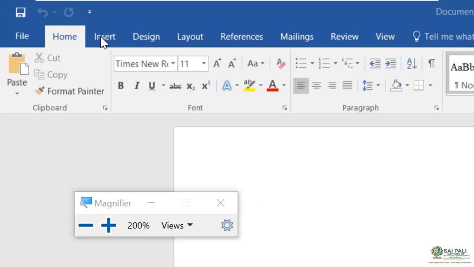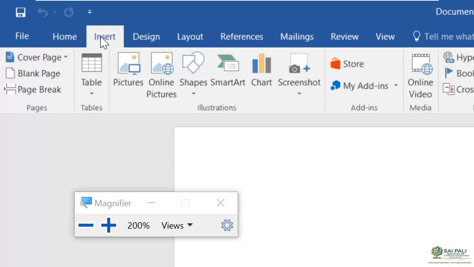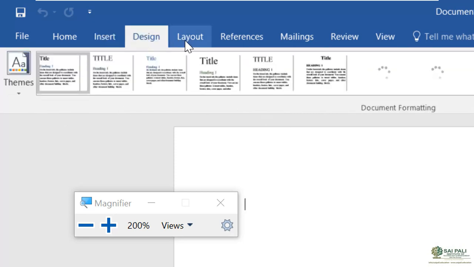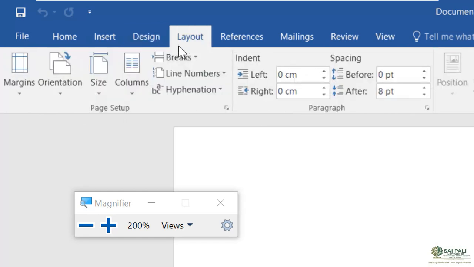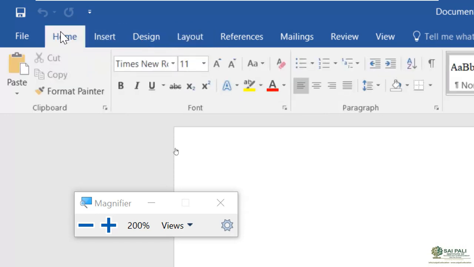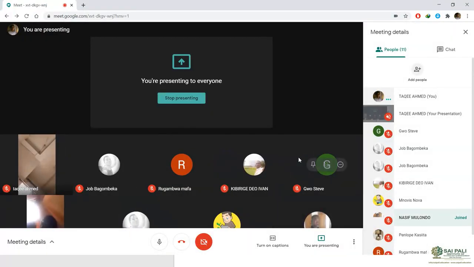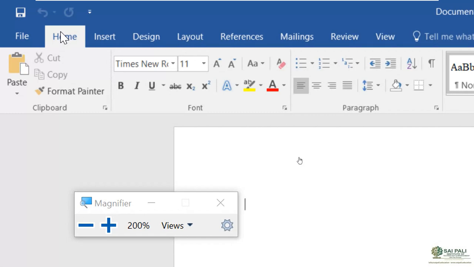You see when I click on this insert tab, you will see different commands and different groups of commands. If I click on design tab, you will see different groups of commands. If I click on layout tab, you will see different groups of commands. So as we select tabs, you will see different groups of commands, and in each tab you have multiple commands, and those commands are grouped together.